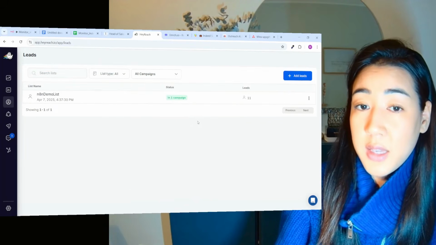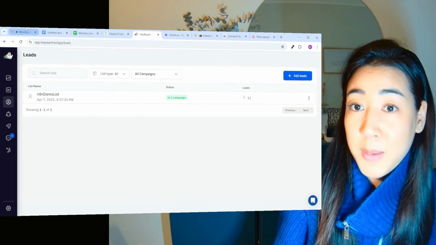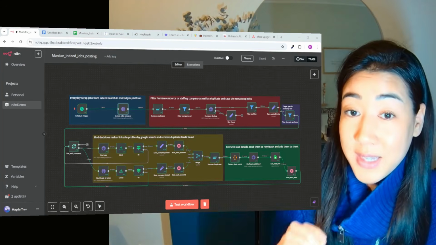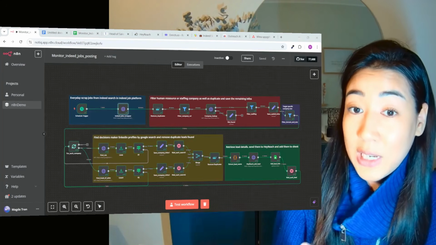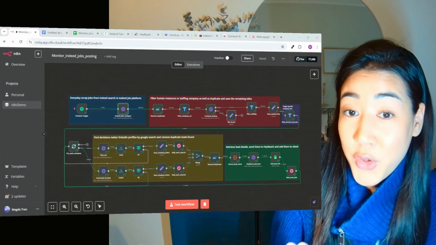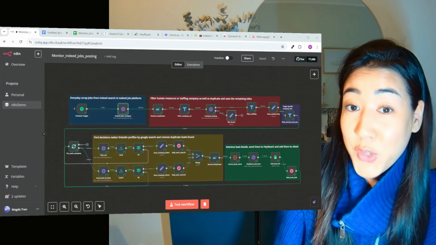And now you can see that we are filling up with more leads right here because the flow is running. So I really hope you see the power of this flow running daily for you, finding the right decision makers at the companies for you, filtering out the data, and sending messages on LinkedIn on your behalf every day so that you can focus on the ones who actually want to talk to you.